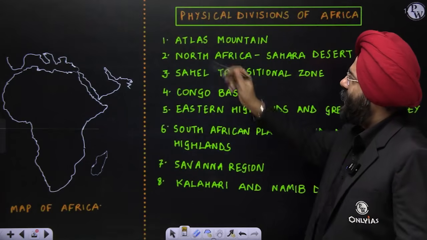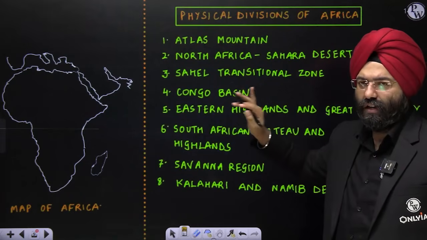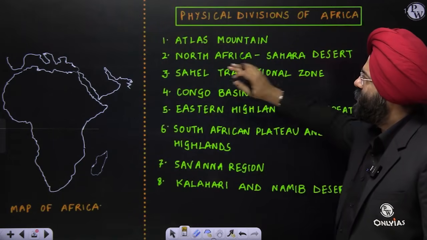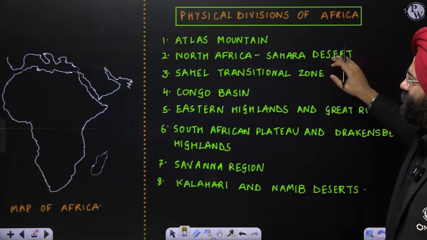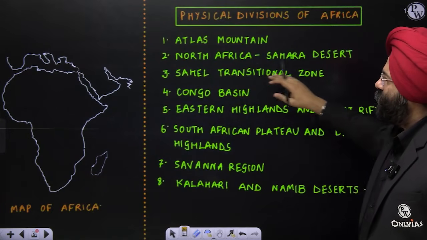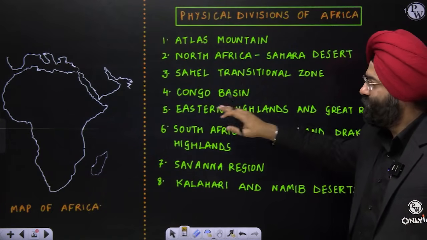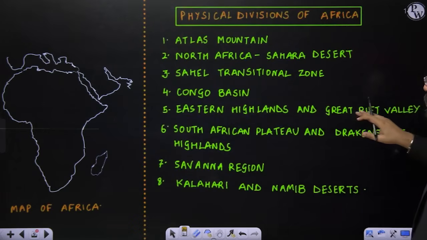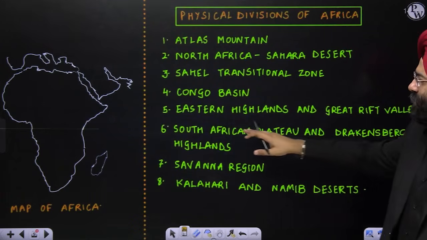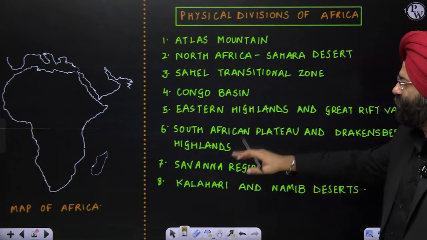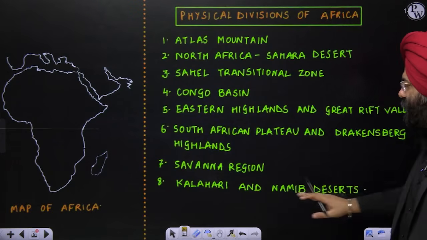divisions. First is the Atlas Mountain. I'll be showing you the demarcation, don't worry. Atlas Mountain, North African Sahara Desert, Sahel Transition Zone, Congo Basin, Eastern Highlands and the Great Rift Valley, South African Plateau and the Drakensberg Highland, Savanna region, Kalahari and the Namib Desert.